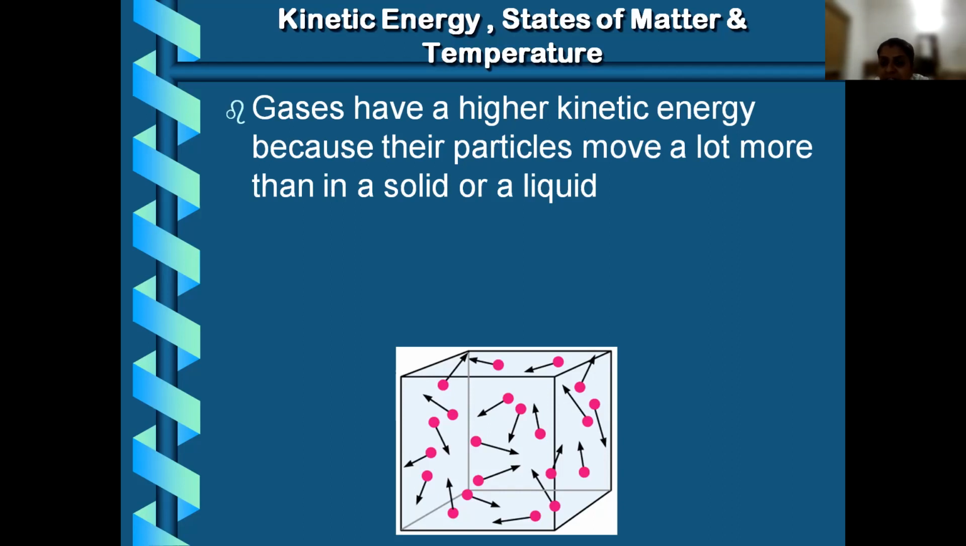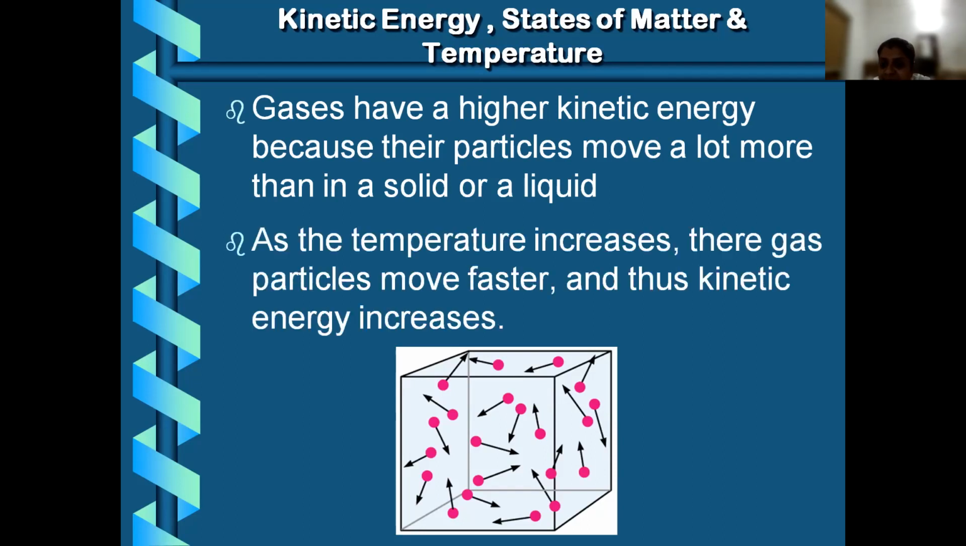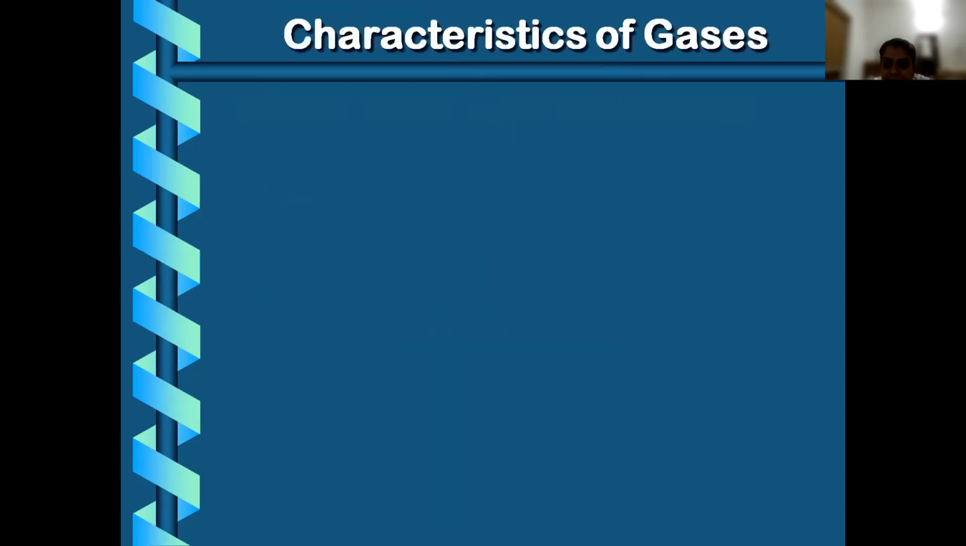If you are comparing the kinetic energy for all of these, the kinetic energy is more for gases because the particles are in random motion. As the temperature increases, these gas particles move faster and thus the kinetic energy increases. So kinetic energy and temperature are directly related, right? As the temperature increases, the speed of the particles also increases, so the kinetic energy increases, and they are in random motion, as given in the picture.